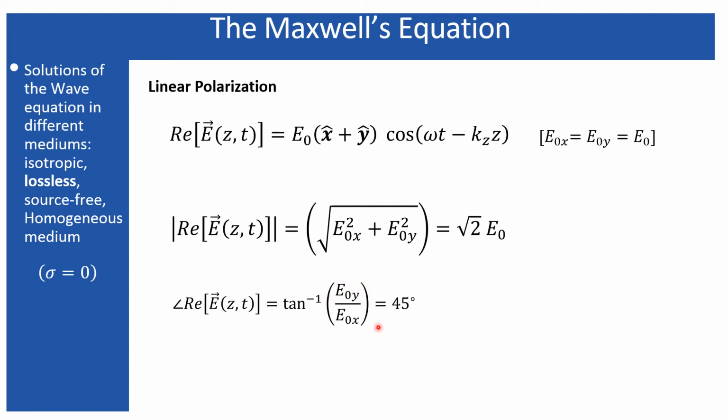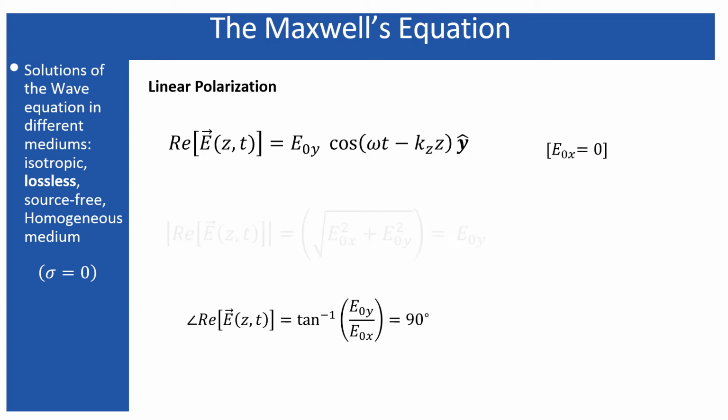And if it is oscillating along the 45-degree angle, then it will have some y component and some x component, isn't it? That is why the resulting direction is 45 degrees. Take an example where the electric field is oscillating along either the x or the y direction.